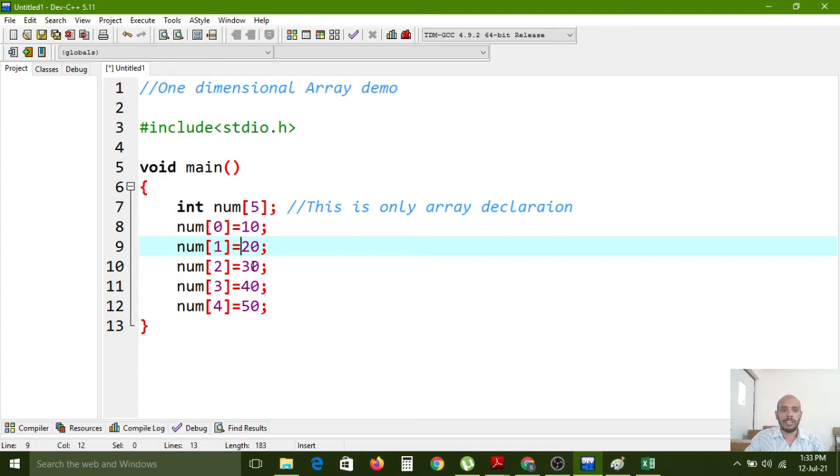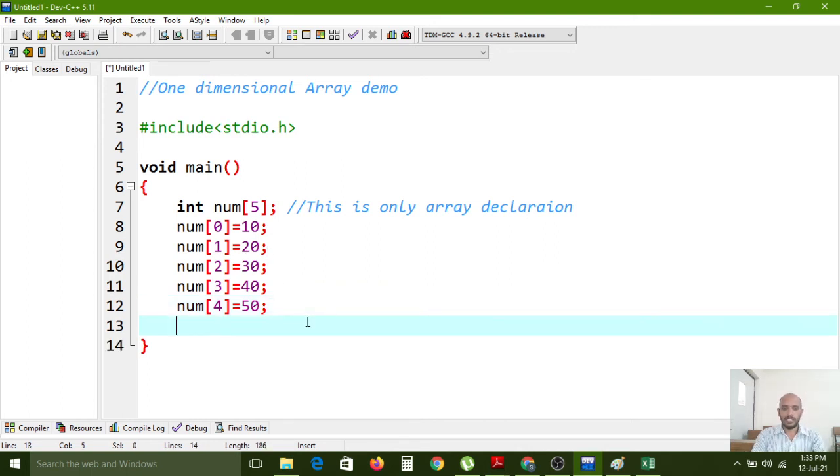This is a one-dimensional array, because we are using only one subscript operator along with the array size. This is called assignment: in the 0th position I have assigned the value 10, in the first index position 20.